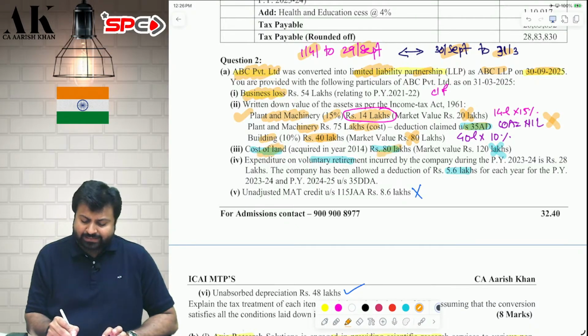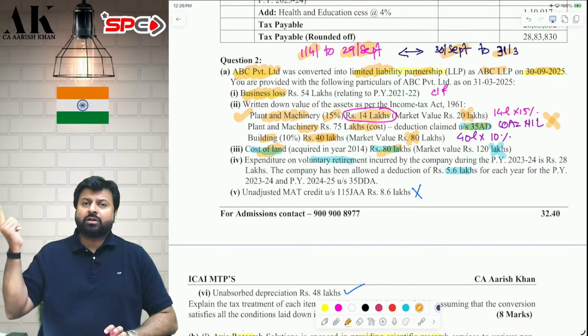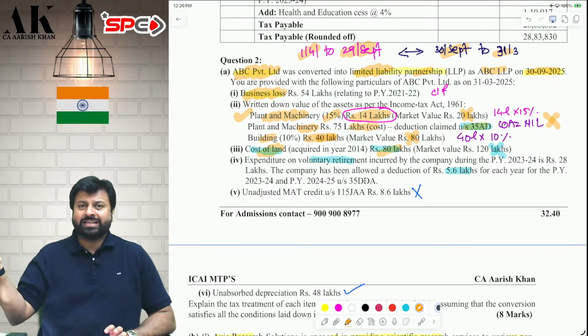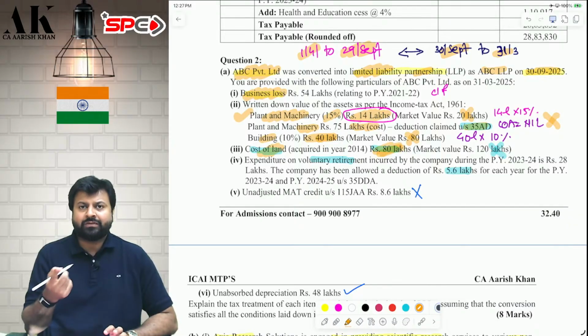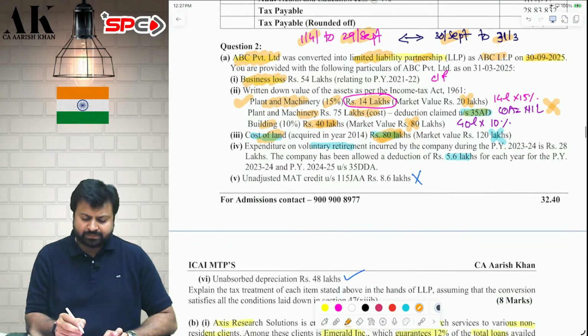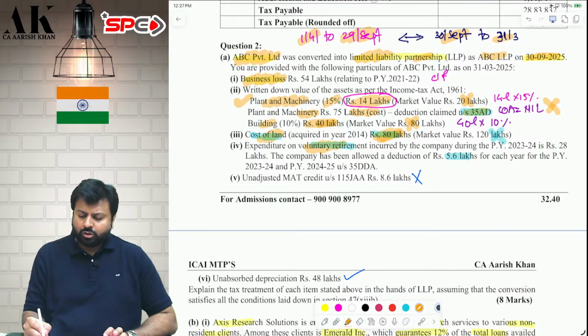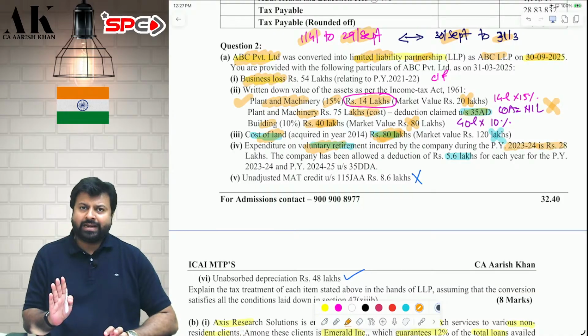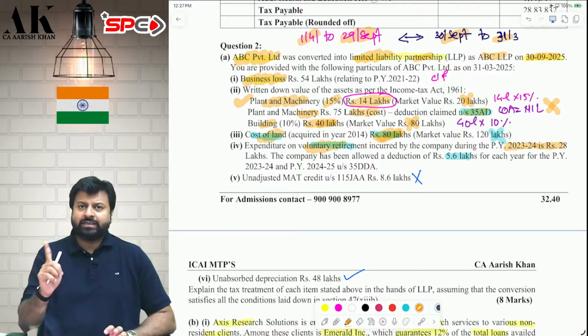Cost of land 80 lakhs. So this cost of land will become the cost in the hands of LLP. Whenever the LLP will sell the land, they will take 80 lakh as their cost of acquisition for the purpose of computation of capital gains. VRS. Total VRS incurred in 23-24, 28 lakhs. Now VRS expenses are allowed over a period of 5 years. We all know that.